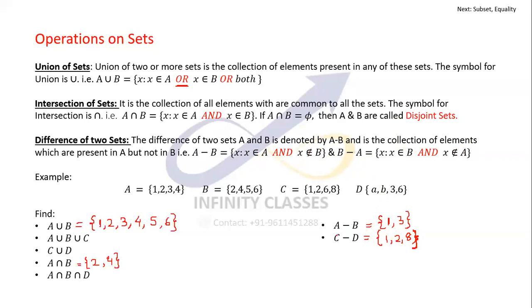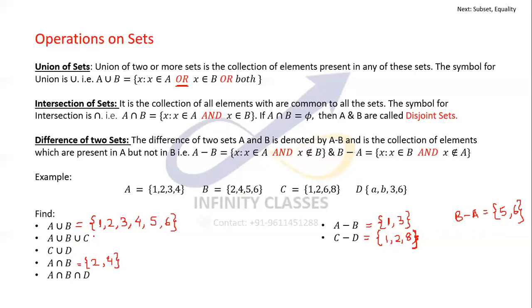You can try out here also. A minus B is 1, 3. B minus A, on the other hand, would be what? 2 is common, 4 is common. It would be 5 and 6. B minus A would be 5 and 6. I hope this is clear. I hope you will be able to do these things also.